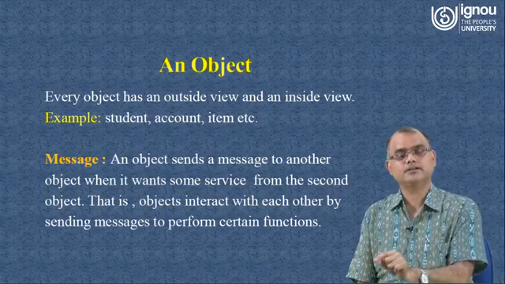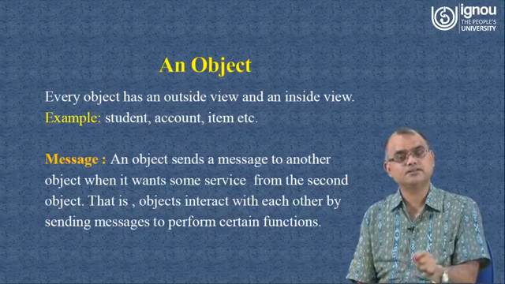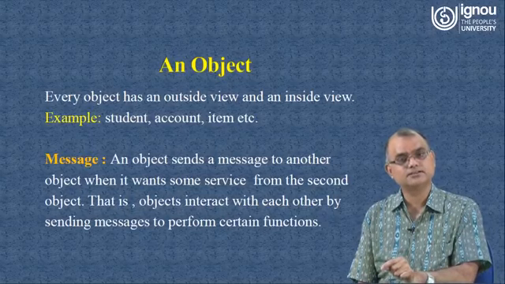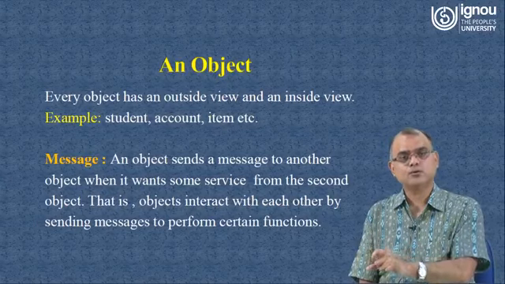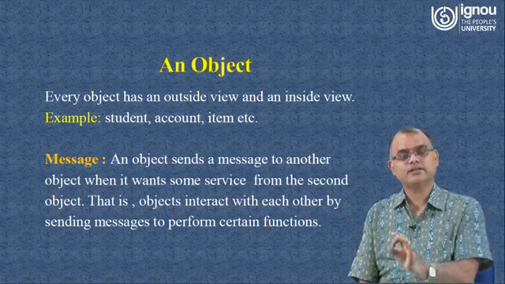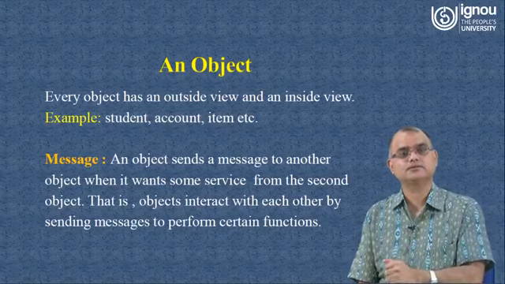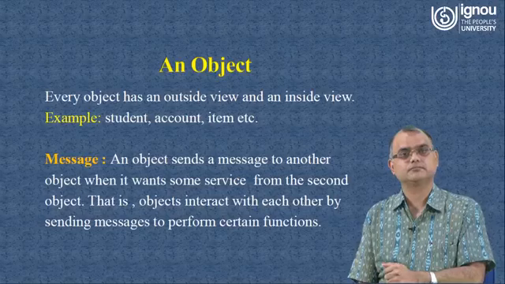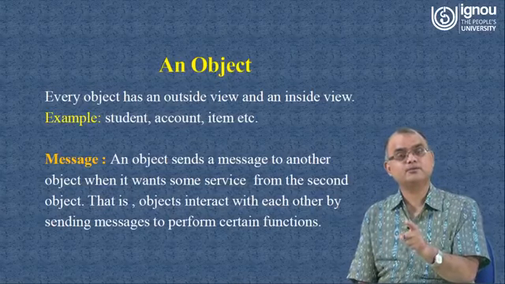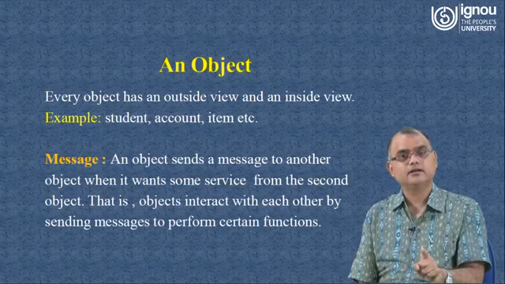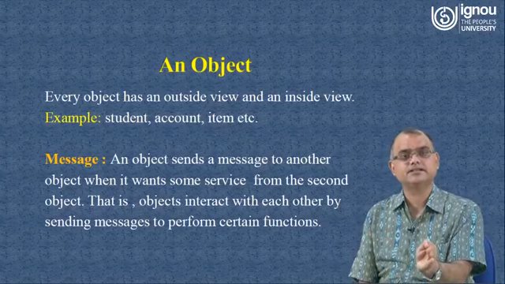For example, your roll number is X, you are assigned to a specific study center, you have registered in the third semester, and you are registered in the courses of the third semester. Now think about the situation once you complete the third semester and register in the fourth semester. Then you are the same student for the university, but some of your values will change. It means the state of the object will change.